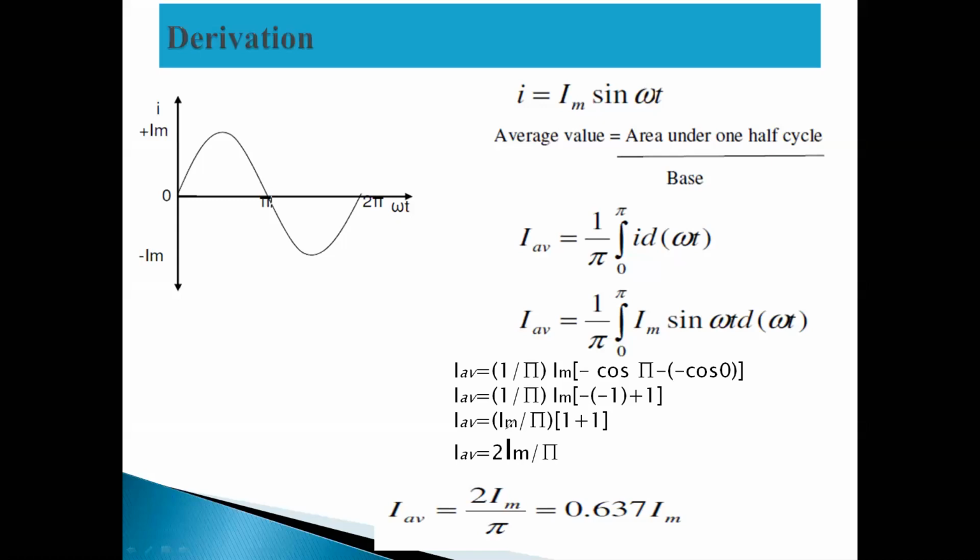Next line, I average equal to Im by π, 1 plus 1, and I average equal to 2 Im by π, equal to 0.637 Im. Here we can use this.